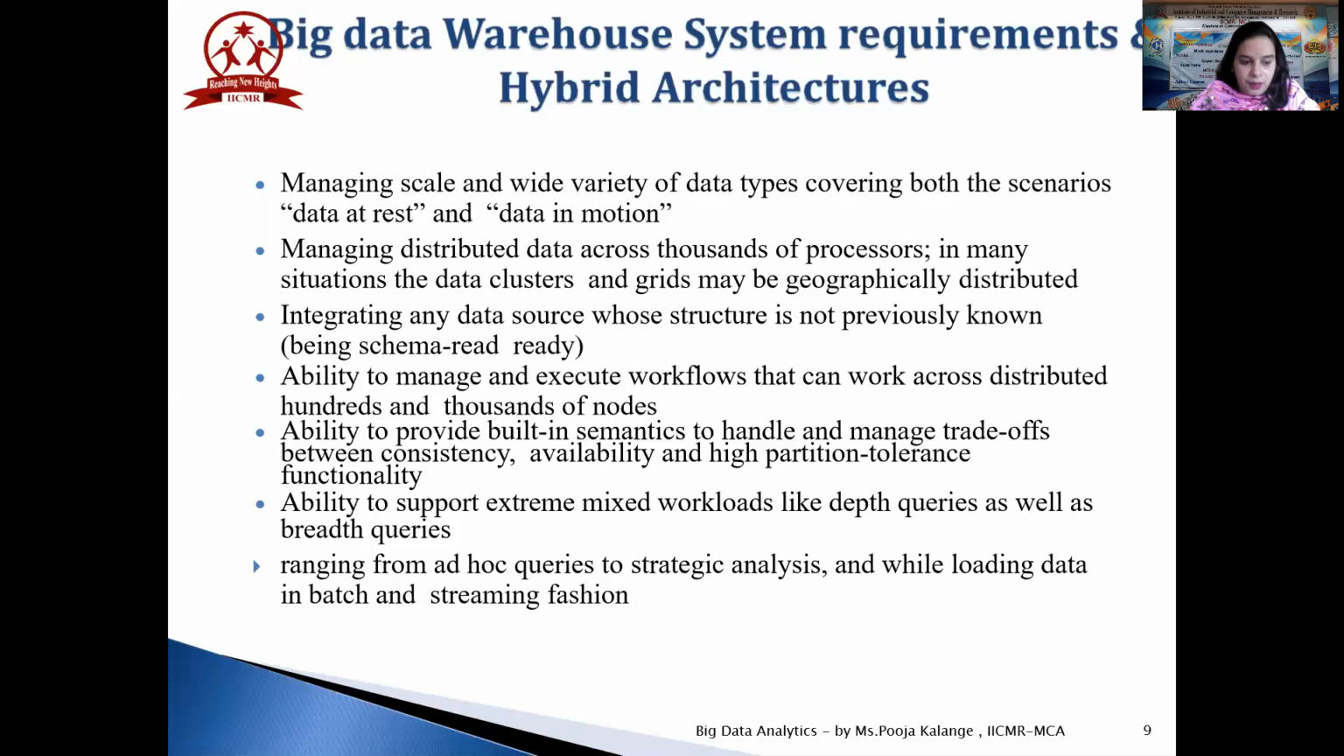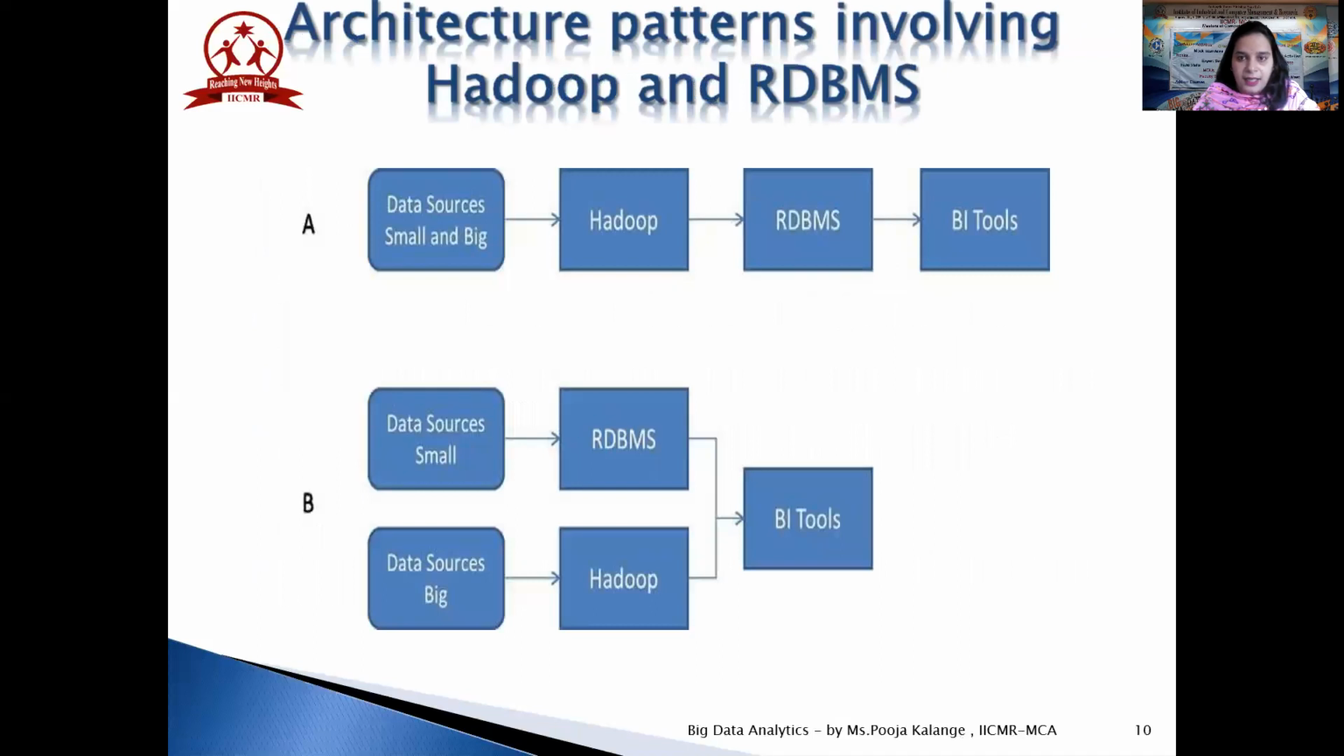So how can we do this? There are two approaches where we can have this scenario done. These are the architecture patterns which involve Hadoop and RDBMS. Now consider a scenario where 50 GB of data can be said to be big data if the structure is too complex for a normal RDBMS to handle.